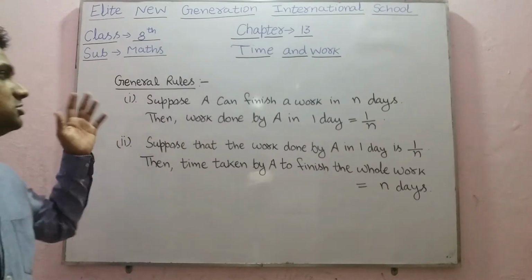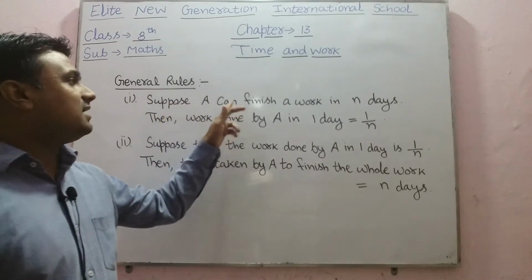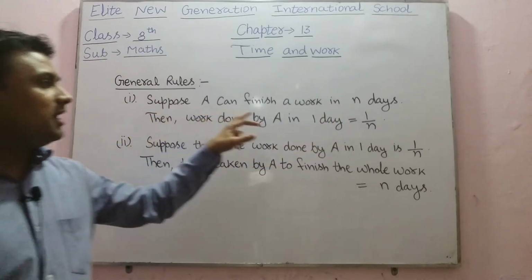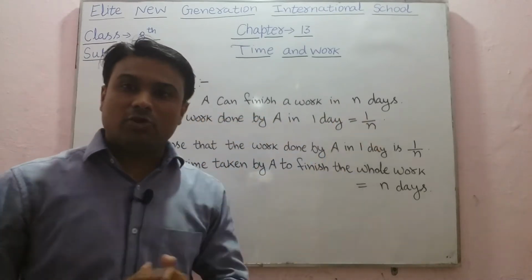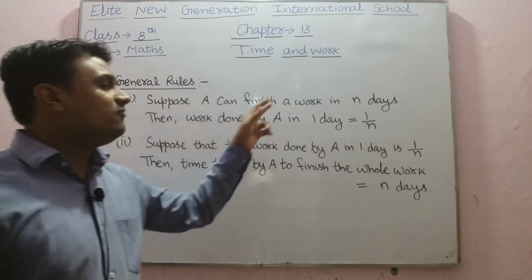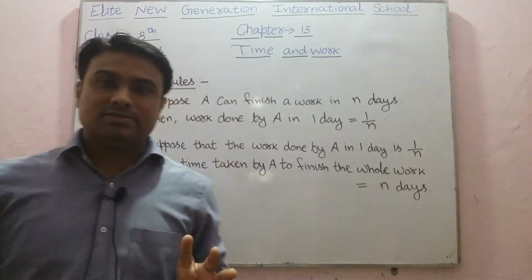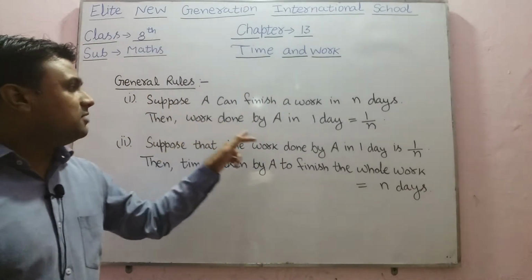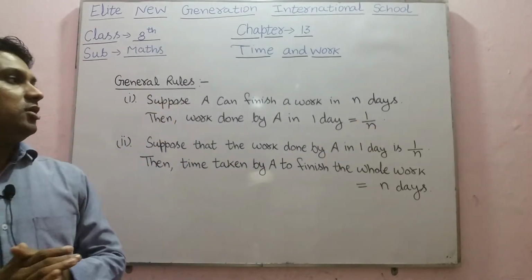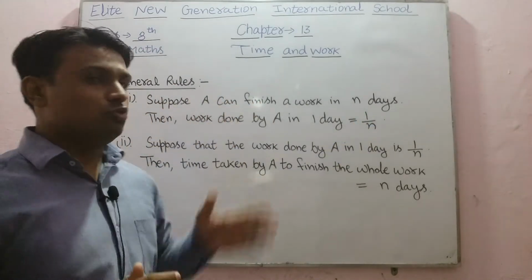According to these general rules, suppose A can finish a work in n days, then work done by A in 1 day will be equal to 1 upon n. For example, suppose A can finish a work in 7 days, then work done by A in 1 day will be equal to 1 upon 7. So here we have to use these rules.